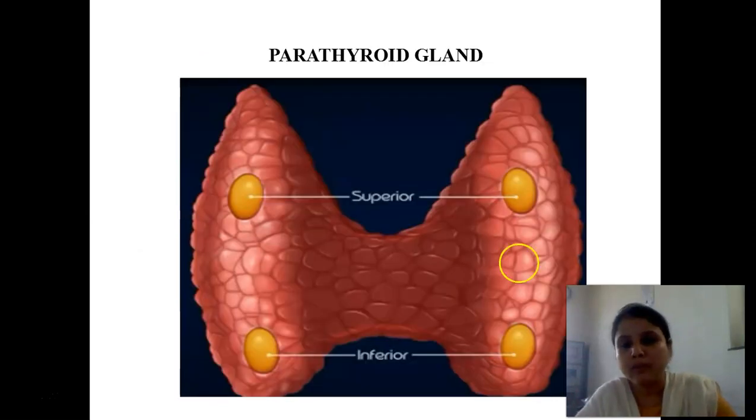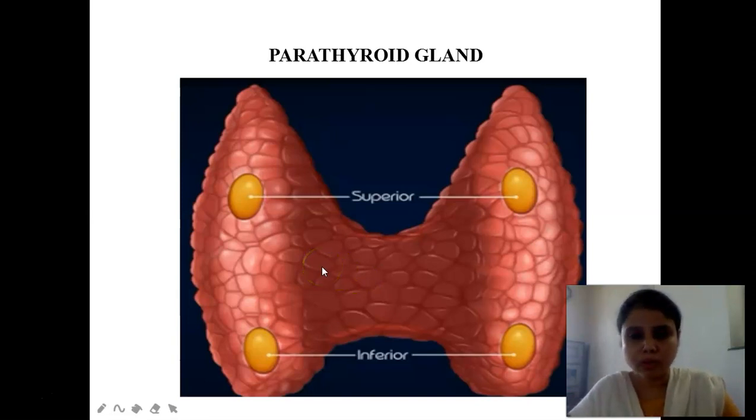Okay, so as I was just telling you, this pink colored part which you can see, these two lobes, this one and this one, this is your thyroid gland. And this portion which joins both the lobes is called the isthmus. This I have explained to you in the topic thyroid and antithyroid drugs.